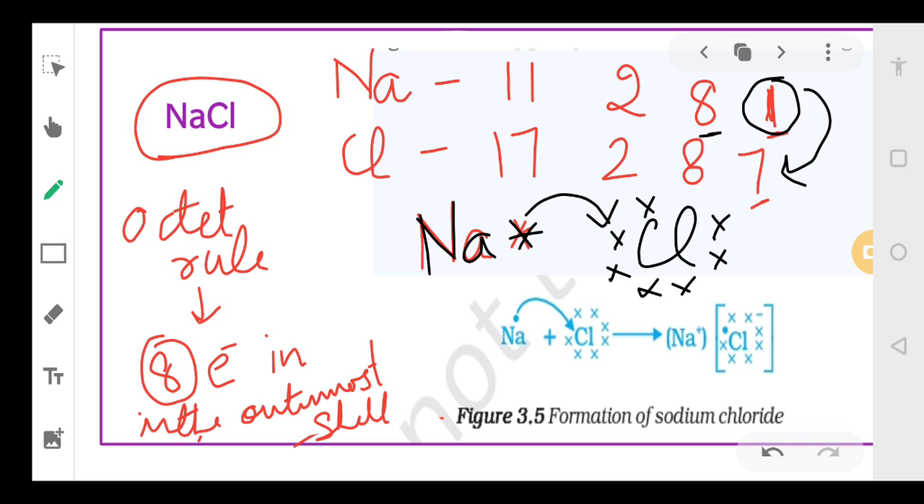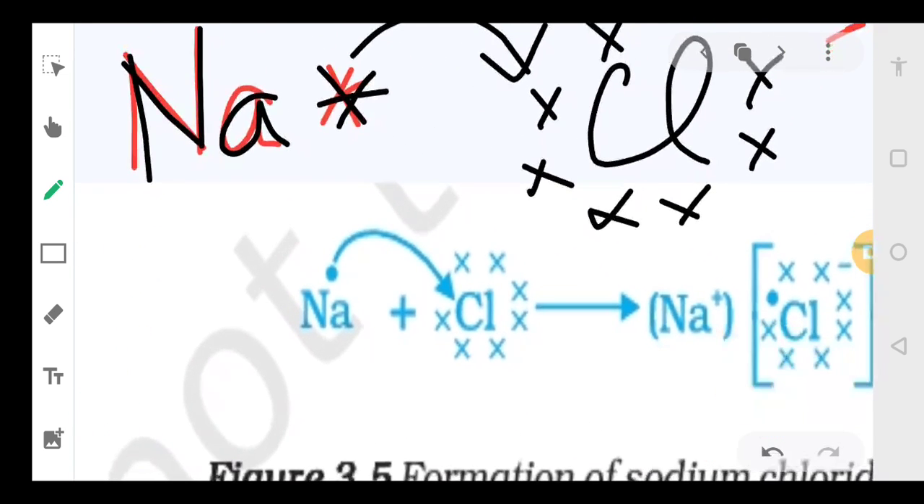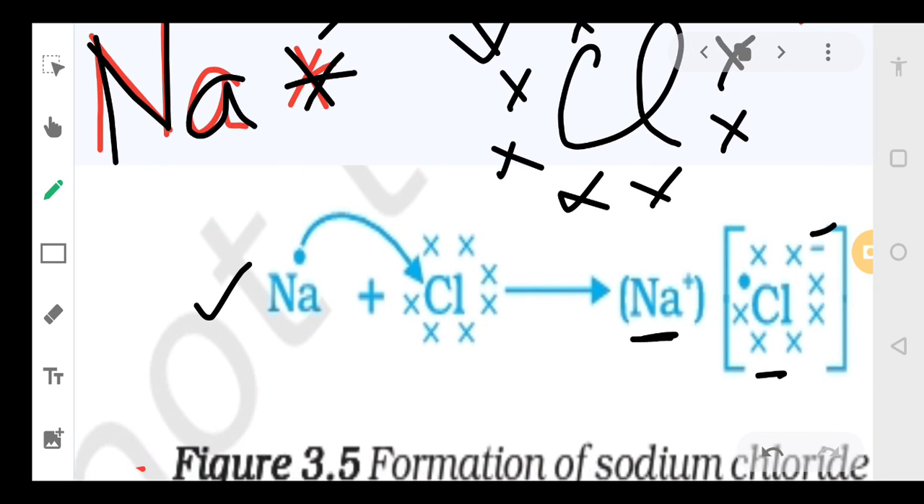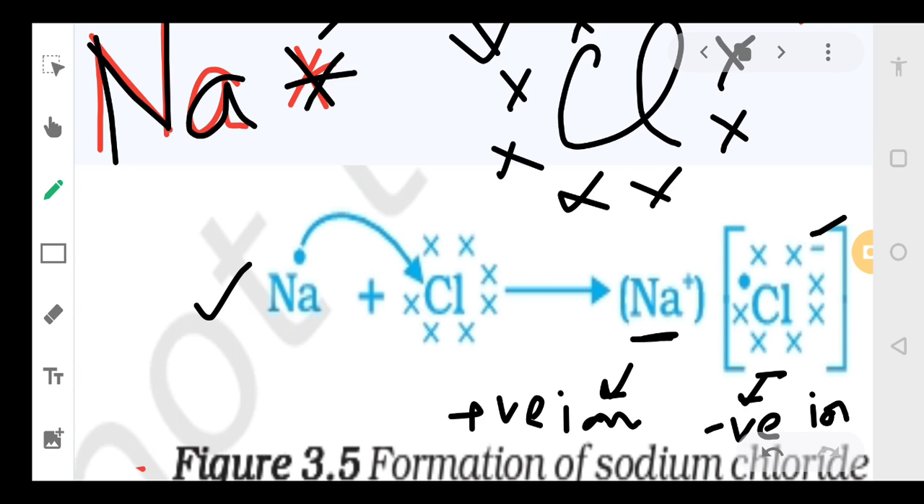So now since sodium is giving 1 electron, okay, sodium is giving 1 electron, isn't it? Sodium is giving its 1 electron to the chlorine, so it will acquire a positive charge. And since chlorine is taking 1 electron, it will acquire a negative charge, right? So we have sodium cation and we have chloride anion. Sodium is forming a positive ion and chlorine is forming a negative ion. Always remember this.